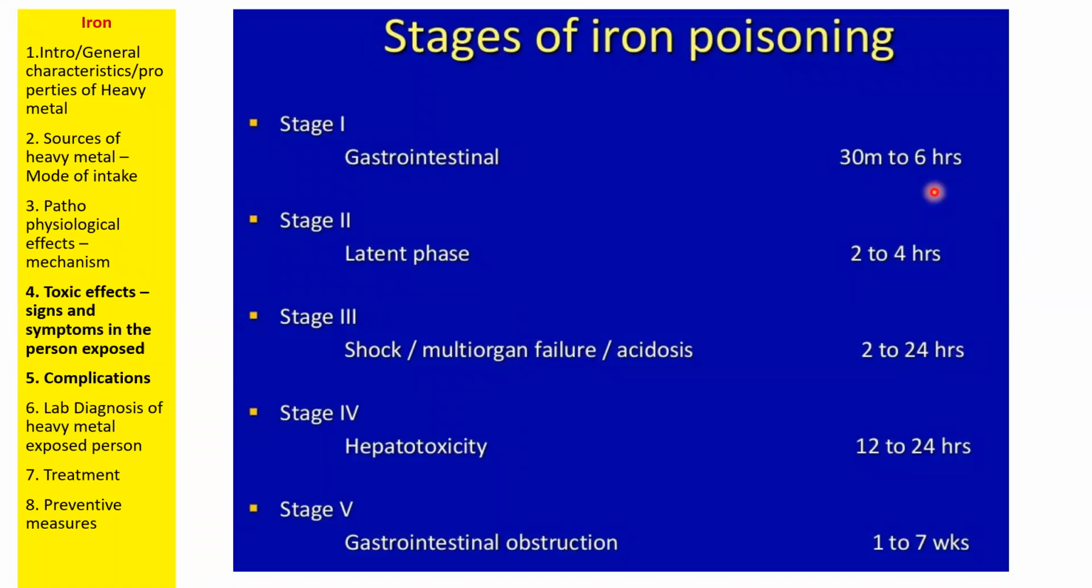Within the first half an hour of iron toxication we will get gastrointestinal problems, a stomach problem. Then within 2 to 4 hours you will get a latent phase. Then shock and multi-organ failure. Within half a day you will get liver toxicity, and within a week you will die because of gastrointestinal obstruction. So let me show you all these stages in a much more detailed way.